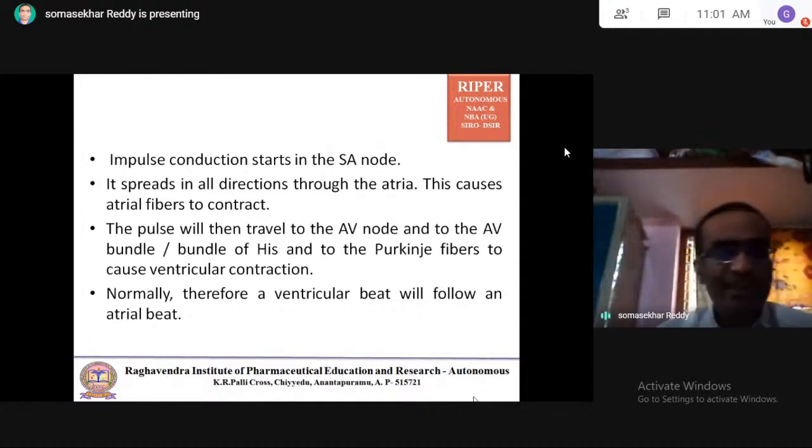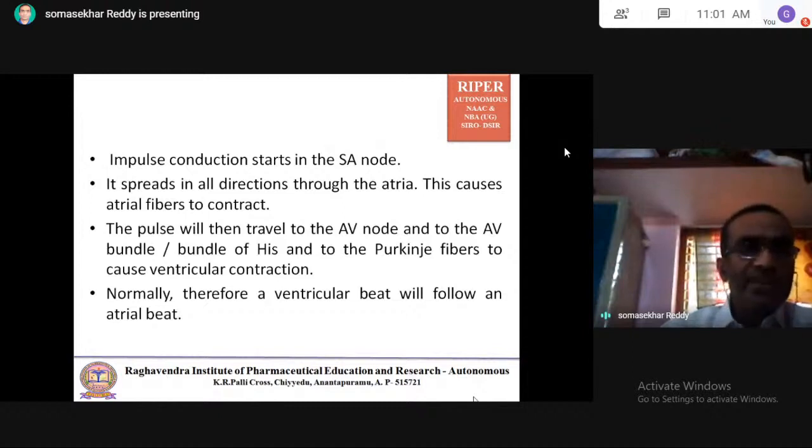So the impulse is required for contraction of the atria and also of the ventricles. Starting from the SA node to the atrioventricular node, to the AV bundle, finally to the Purkinje fibers, which cause the ventricular contraction.